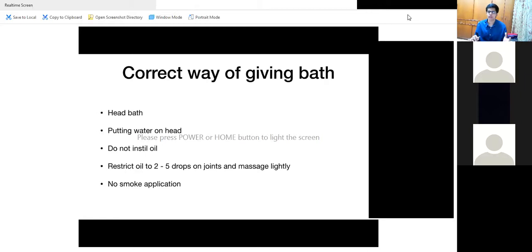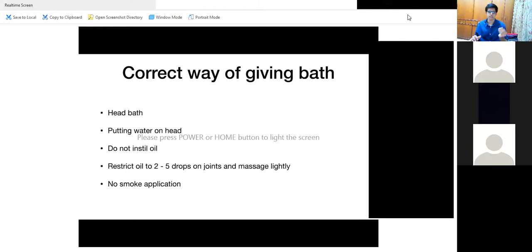And again, no smoke application. So the correct way of giving a bath is very simple. Today's topic was very simple, and it is so simple that it is very easy to forget and very easy to ignore. Sometimes while sitting in our practice, we always think of giving medicines, diagnosis and all. But if you just practice on these few principles, if you remove the maintaining cause of the disease, the disease will not occur.